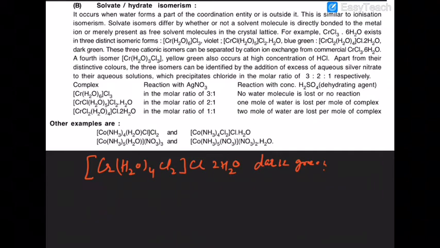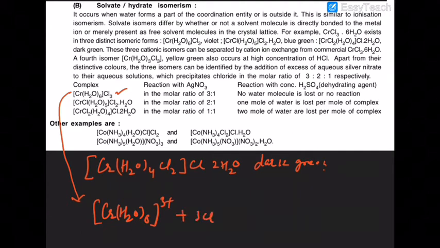So in the first case, you have 3 chlorine outside. So it is 3 chloride ions and 1 cation will be there. So in the first case, what will you get? You will get a complex like that carrying a charge of plus 3 with chloride ions. So what would happen here? The molar ratio is 3:1. So what happens when it is passed over sulfuric acid? No water loss has been reported here. Okay, are you sure about that?